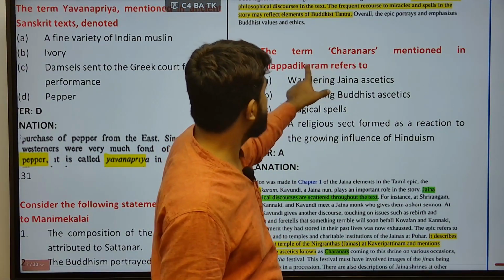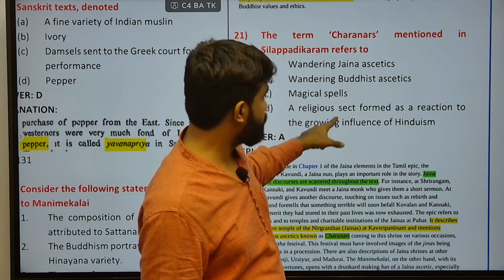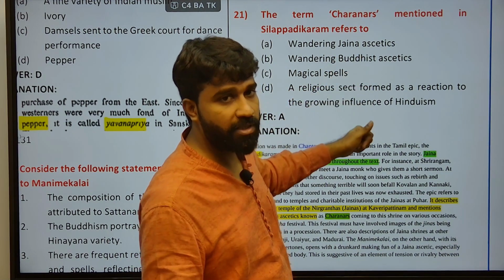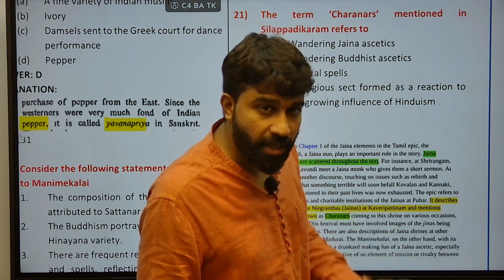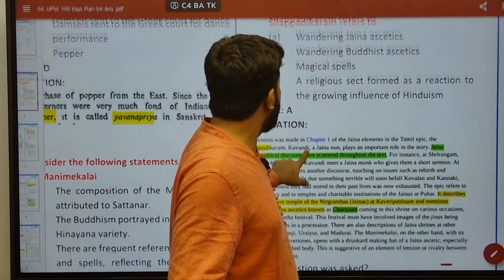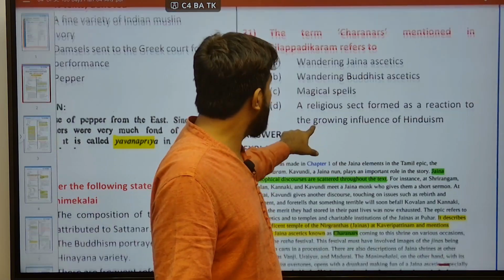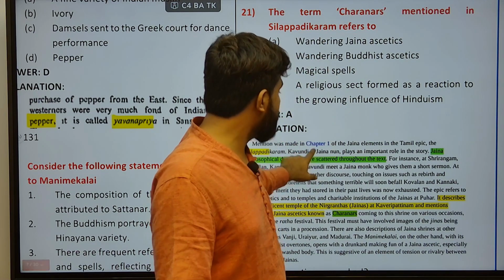the term Charanas mentioned in the Silappadikaram refers to wandering Jain ascetics. Just now I have told you that other literature in the Sangam age also mentioned Jain ascetics, Jain literature. The wandering Jain ascetics were named as Charanas. They were mentioned in Silappadikaram, one of the prominent texts during Sangam times.